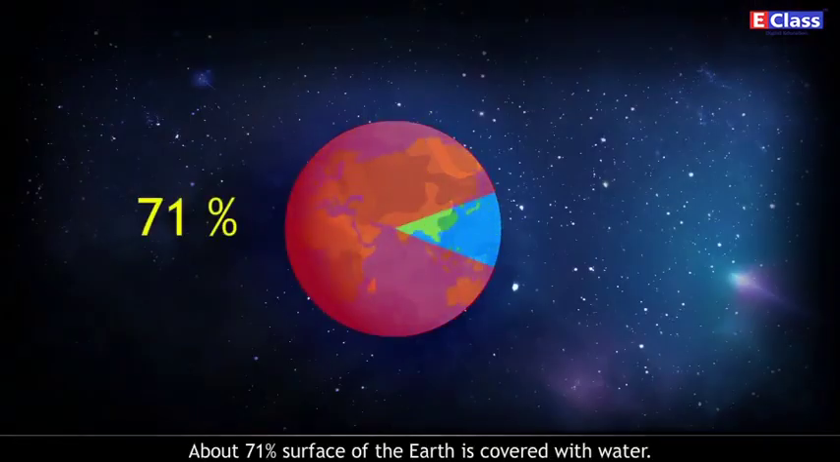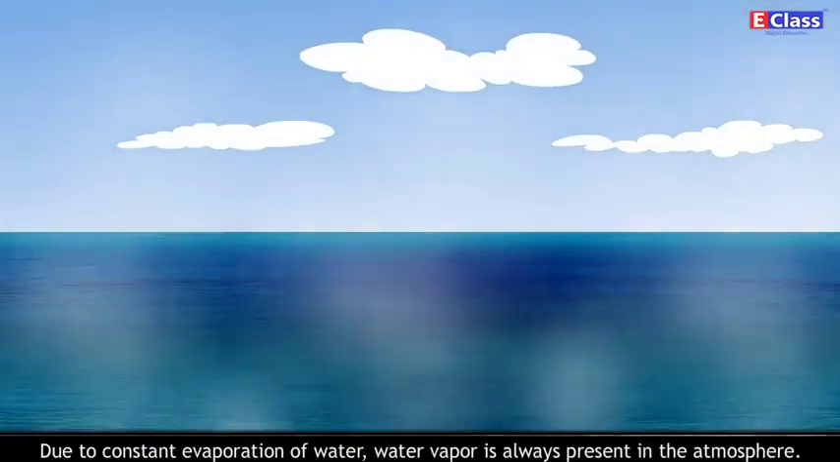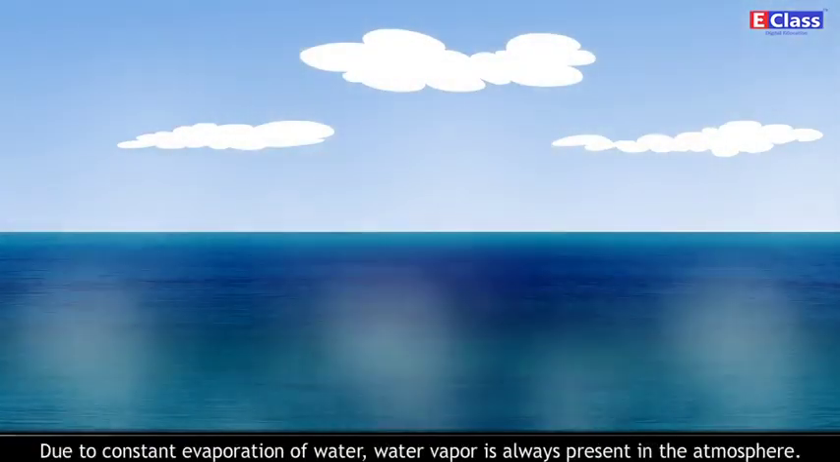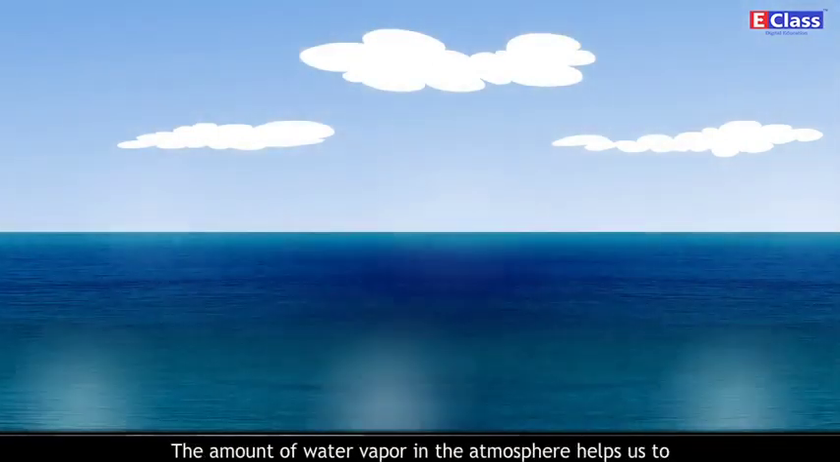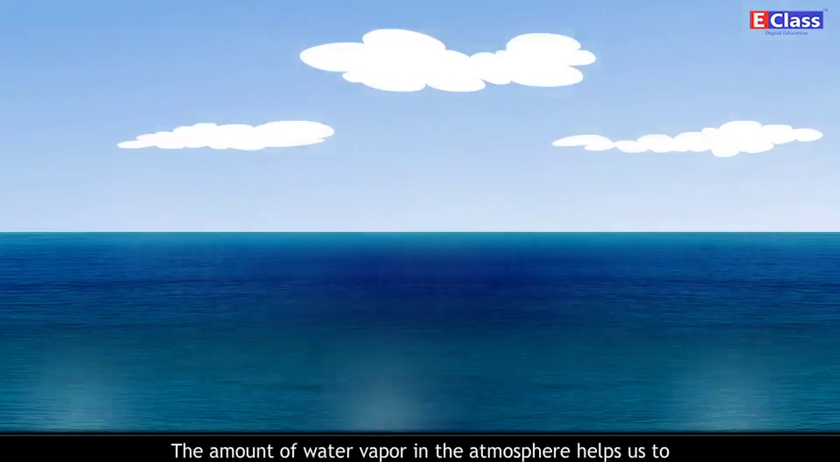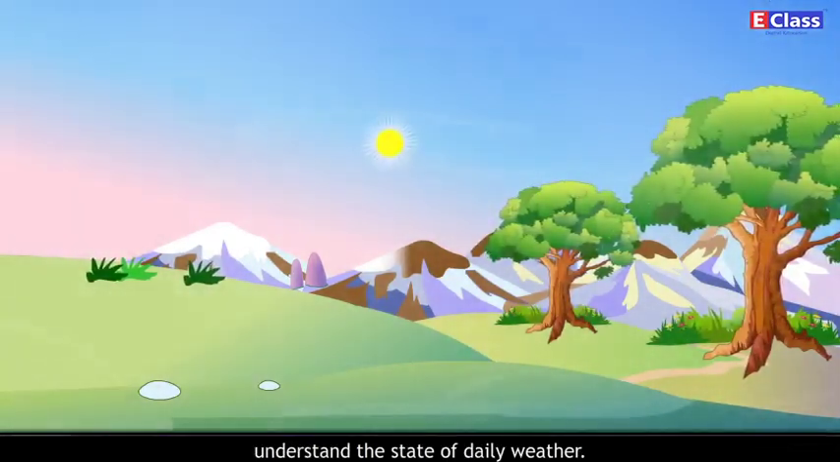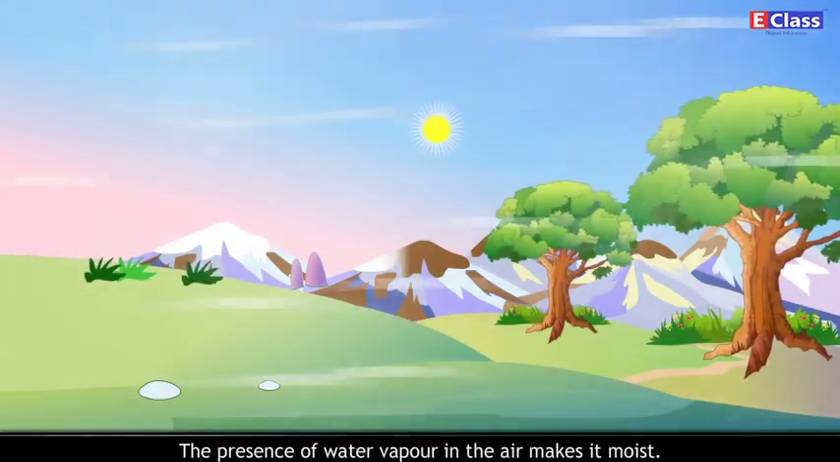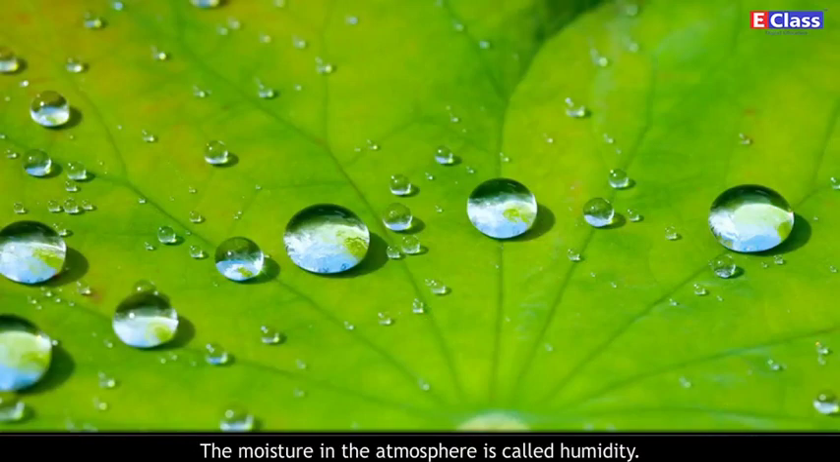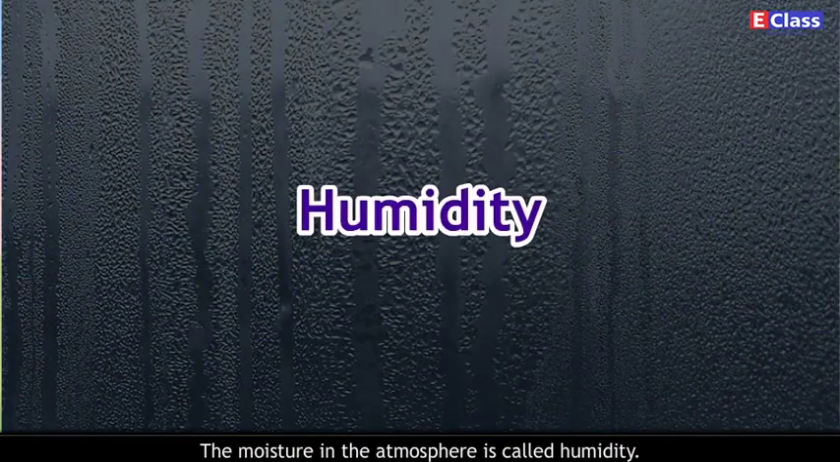About 71% surface of the earth is covered with water. Due to constant evaporation of water, water vapor is always present in the atmosphere. The amount of water vapor in the atmosphere helps us to understand the state of daily weather. The presence of water vapor in the air makes it moist. The moisture in the atmosphere is called humidity.